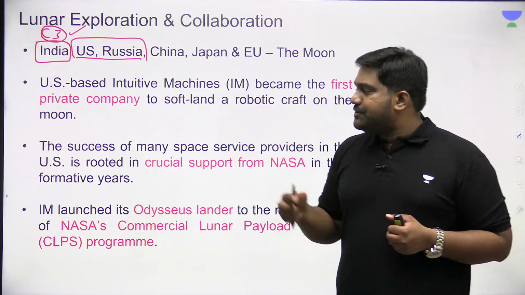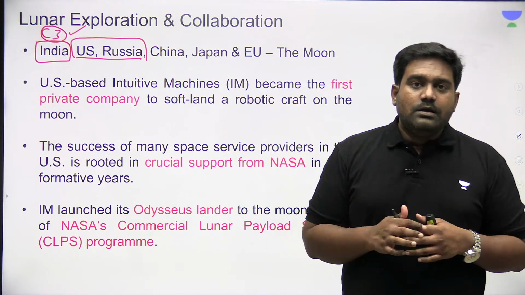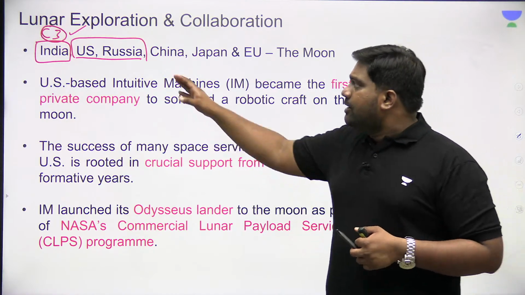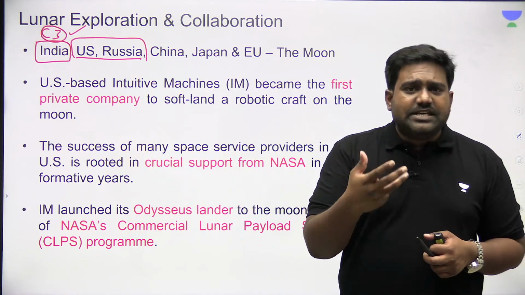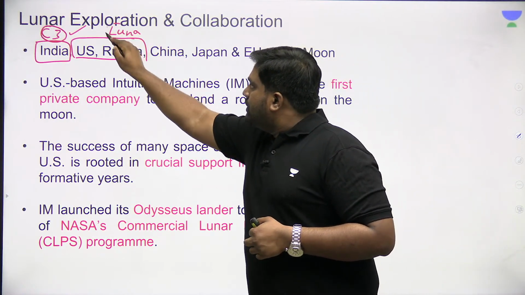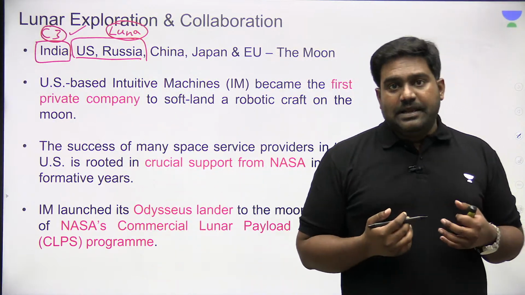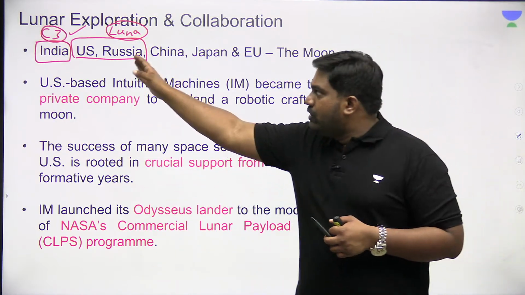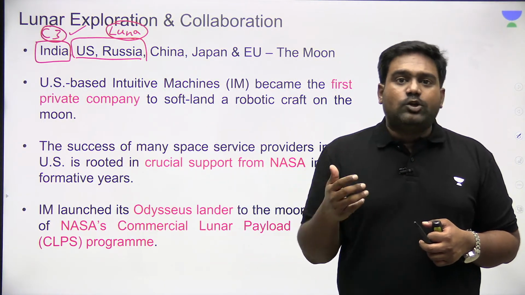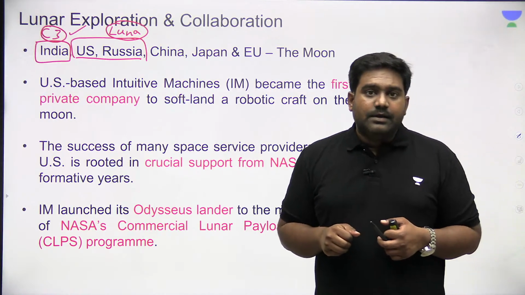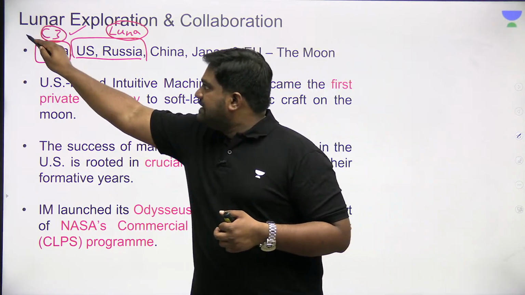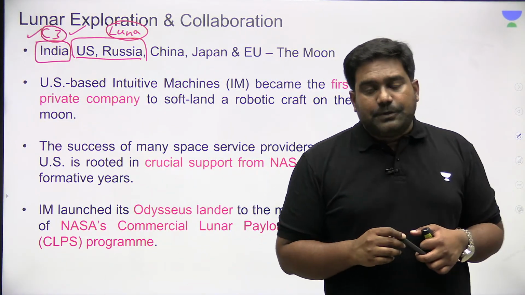The Soviet Union and the US were competing with each other during the Cold War to reach the moon and deploy astronauts on the moon as well, which they achieved quite successfully. But of late, Russia is facing challenges with its lunar missions. Recently, you might have read that Russia's Luna mission failed miserably. In fact, Russia launched its Luna mission almost parallel to India's Chandrayaan-3 mission. It was expected to land before India's Chandrayaan-3. But Russia's Luna mission failed. It failed to achieve a soft landing, whereas India succeeded in its Chandrayaan-3 mission.